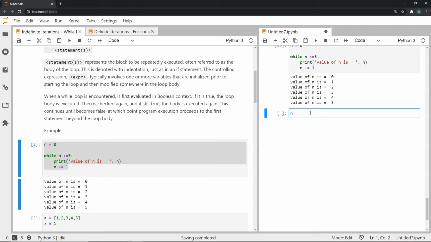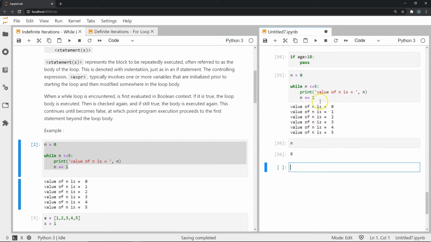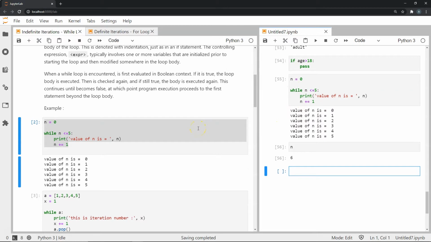So let's check what the value of n is just to confirm this. As you can see, the value of n is indeed 6, and that is why we have left this while loop over here. So this is an example of a basic while loop where we check an expression.